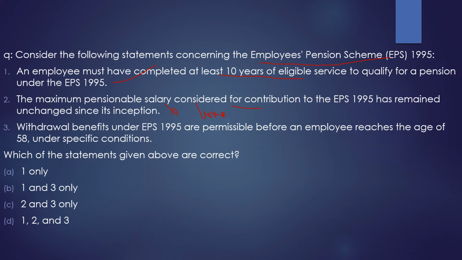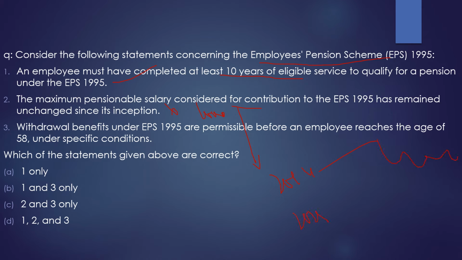And why is it in the news? It is exactly because of this particular thing: people are demanding that the pension under this scheme should be increased, as in 2014 it was kept at 1000 rupees, and now it is 2025.